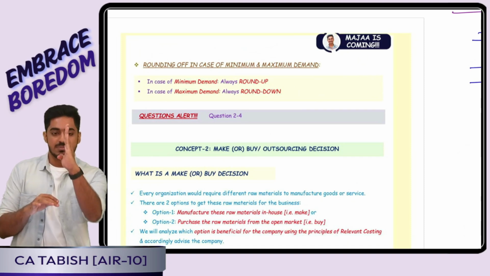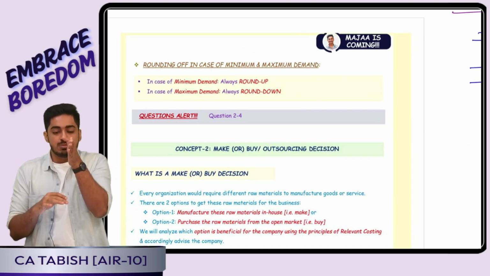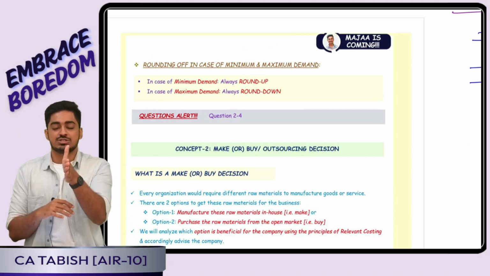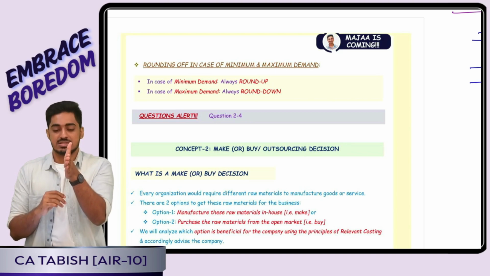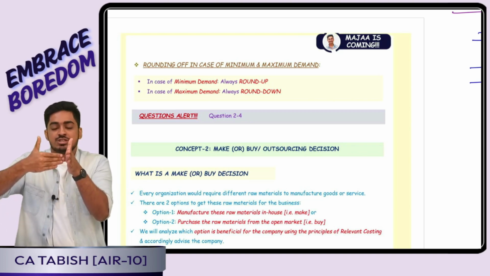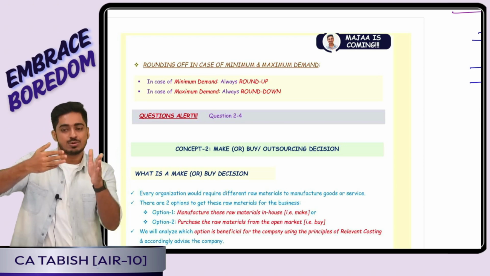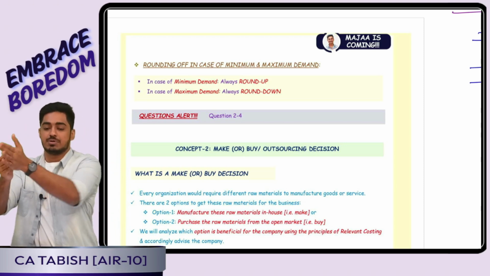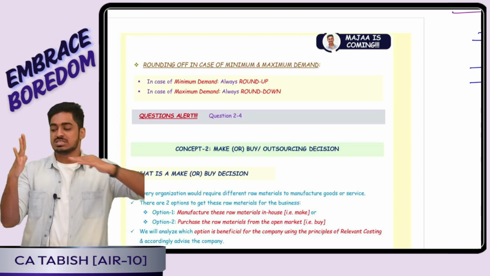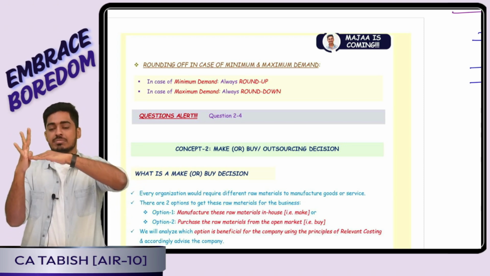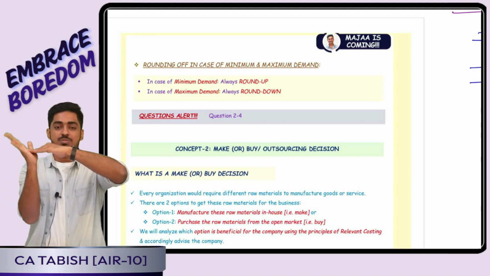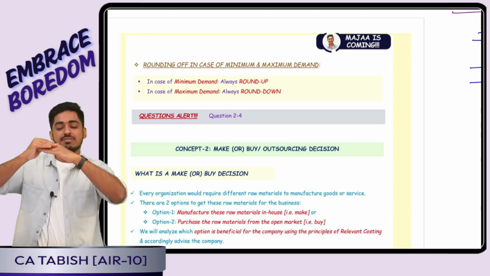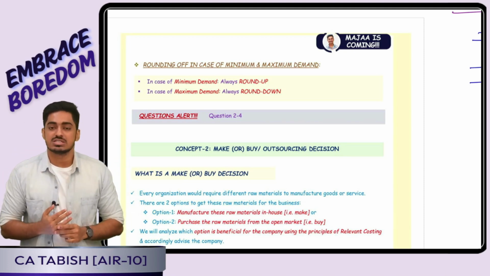The other adjustment we had seen is rounding off in case of minimum and maximum. In case of minimum, assume the question is telling minimum 12.22 hectares at least I should grow, but it cannot be in decimals. Can I go back to 12? Not possible. At least 12.22 I should be growing. That means I will round it up, go to 13. Maximum 65.66 I can grow. Can I go beyond that? No. I will come back and round it downwards to 65 hectares.